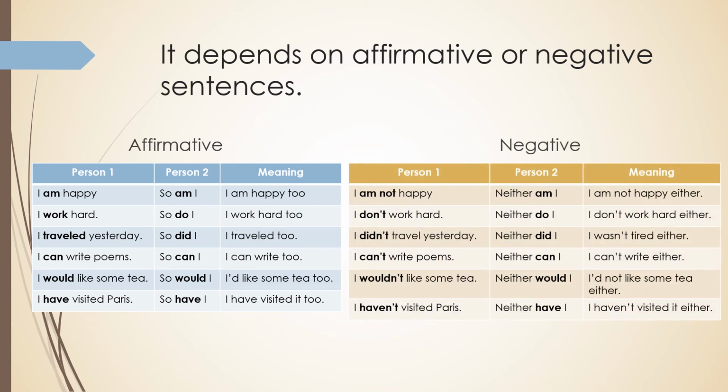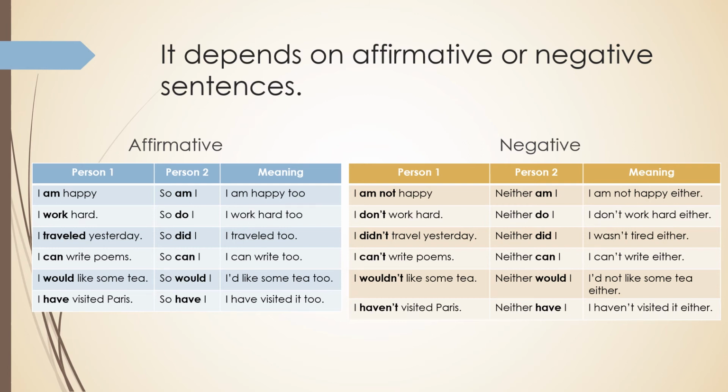Let's compare it with the negative form. I have exactly the same sentences in person 1, but in negative. So it means we are going to have something negative in common. We can say it in a way. So, I am not happy, says person 1. Neither am I. When I am using neither, it is the negative form in my answer. So I don't need to use the auxiliary in negative form. It is going to be as it is.